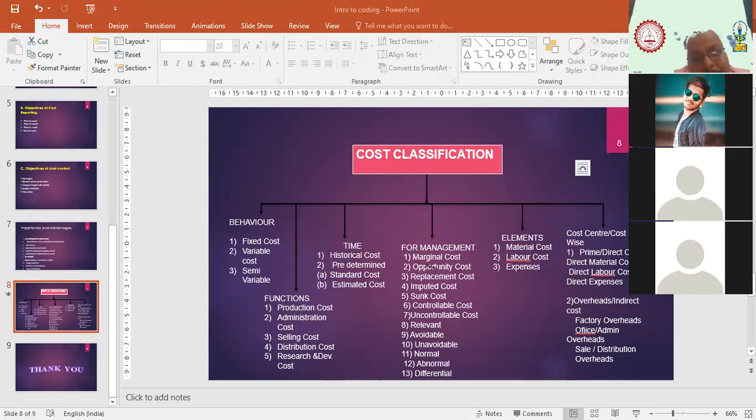Next one is replacement cost. Now, what do you mean by replacement cost? Replacement cost is basically, if in today's scenario you want to replace any old machinery with the new one, whatever expense you incur for replacing the old machinery with the new one at the current market price, it will be the replacement cost.